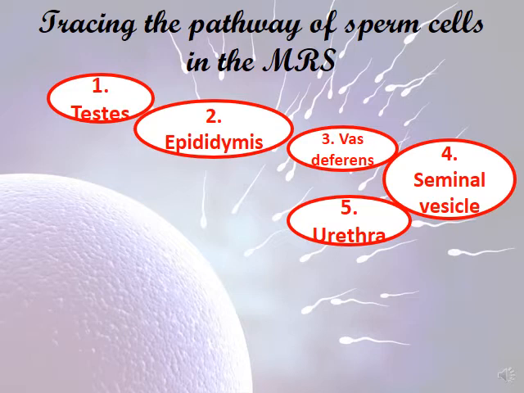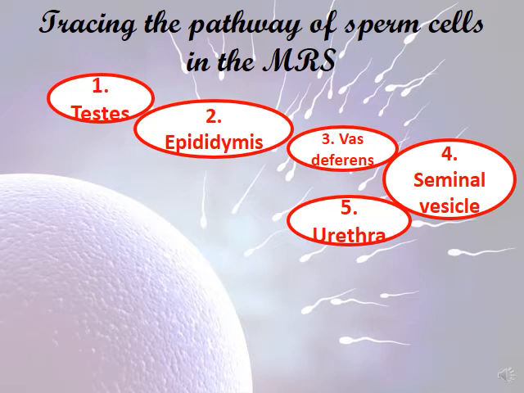We talk about the pathway. We talk about the urethra. We said that the urethra is a urogenital tube. It's connected to the excretory system, where it carries urine, and it's connected to the reproductive system. It carries the seminal fluid and the sperms. When ejaculation happens, the sperms pour into the urethra.